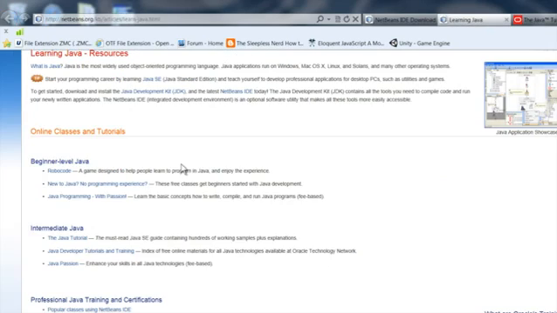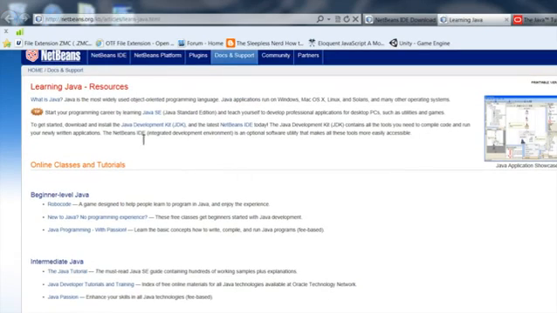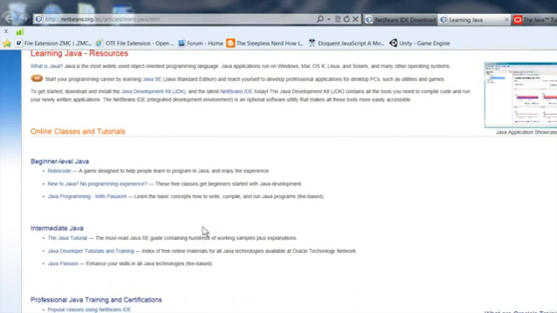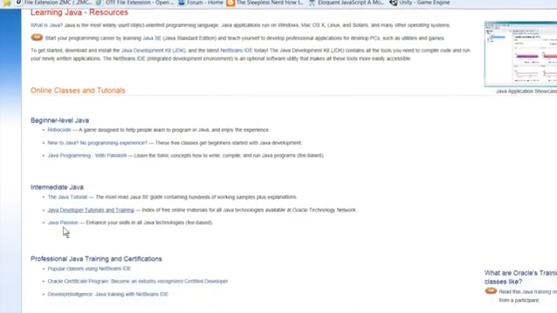And then you can also go to the netbeans.org learning Java pages, and they have some online classes and tutorials here too. You can see you got beginner, intermediate, some professional stuff. There's just all sorts of stuff that's freely available out there, and it's official stuff. It's stuff that's really been sanctioned by Oracle and the Netbeans people. So it's the definitive, authoritative stuff to learn.